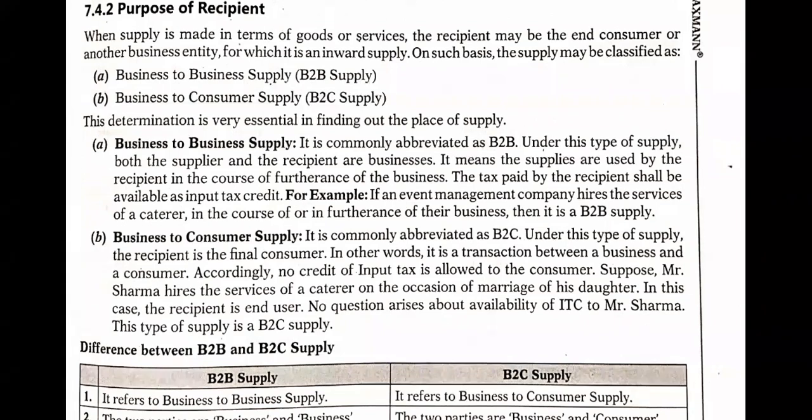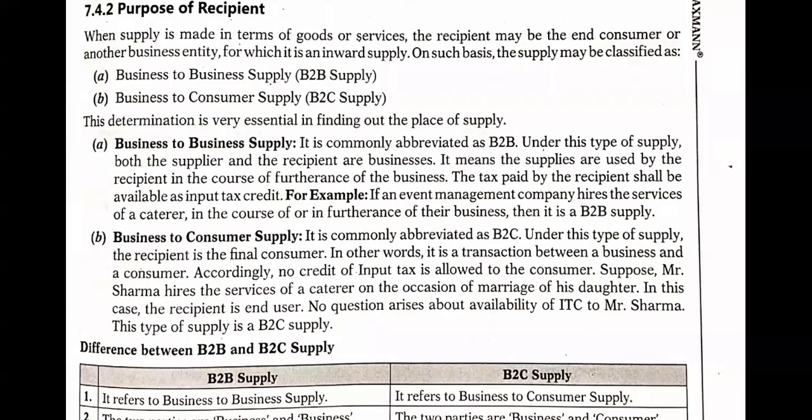Suppose Sharma hires the services of a caterer on the occasion of the marriage of his daughter. In this case, the recipient is the end user. No question arises about the availability of input tax credit because Sharma is hiring the services of the caterers only during the marriage itself.